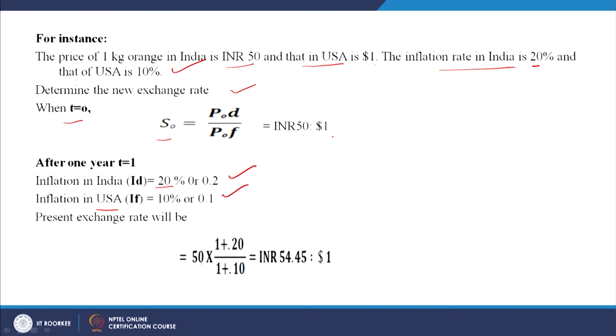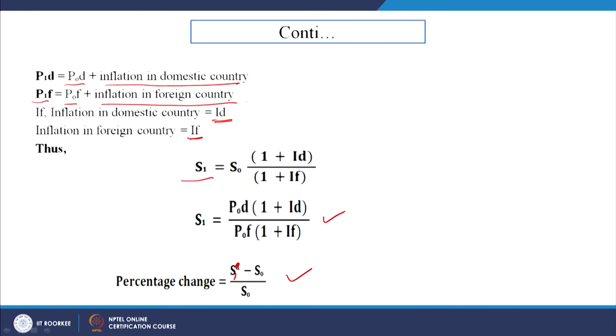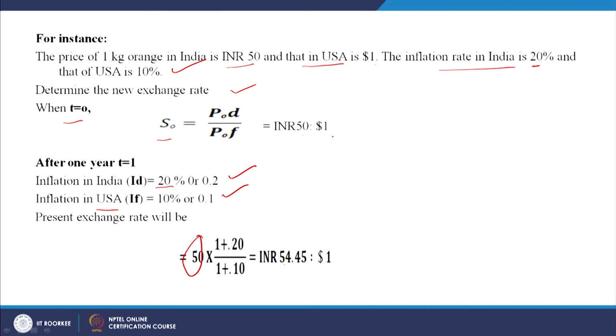So, what is the new formula? 50 by 1, which is 50, into (1 plus 0.2) divided by (1 plus 0.1). So, that becomes 54.45 is to 1. That means at the present, the new spot rate is that $1 is equal to, now instead of 50, 54.45 rupees. So, this is how the purchasing power parity theory works.